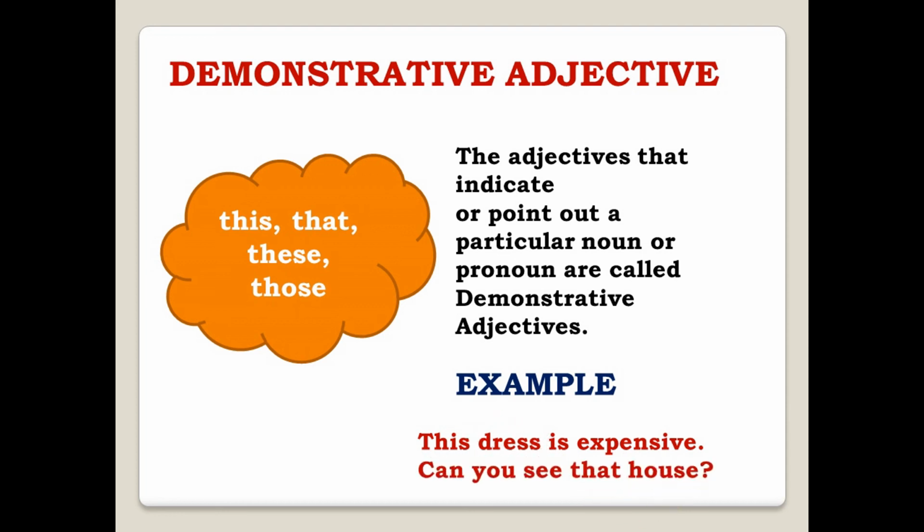Now let's talk about the next sentence. Can you see that house? So what am I talking about? I am talking about the house. So what am I doing? I am positioning it there. Can you see that house? I am putting stress on the word that, pointing out that house. So that word will be the demonstrative adjective again. And these are other examples like this, that, these, those. We are using these adjectives to point out something. I hope you got it.